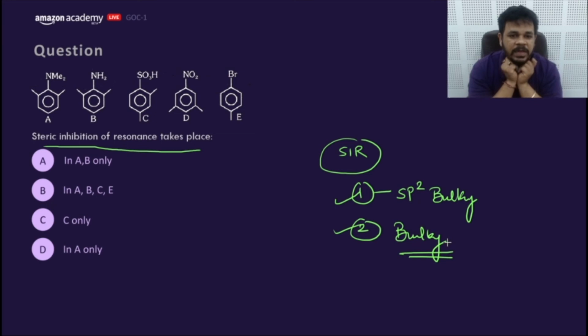Steric inhibition of resonance takes place in which of the following compound? Answer this. Make it fast. Steric inhibition of resonance takes place in which of the following compound?